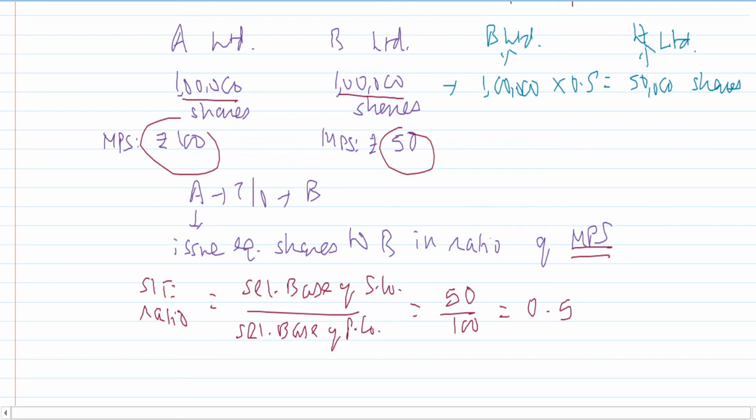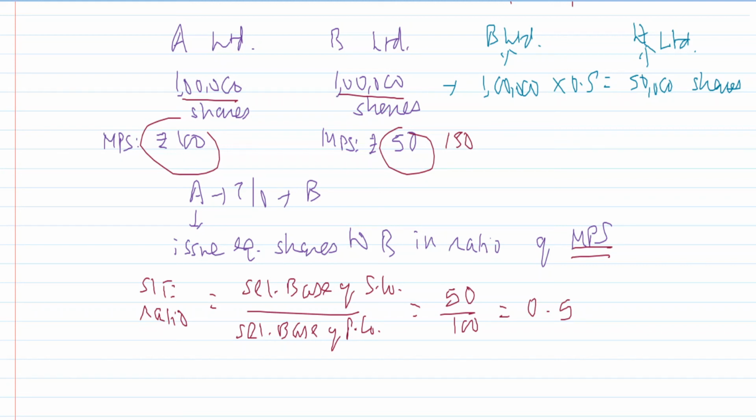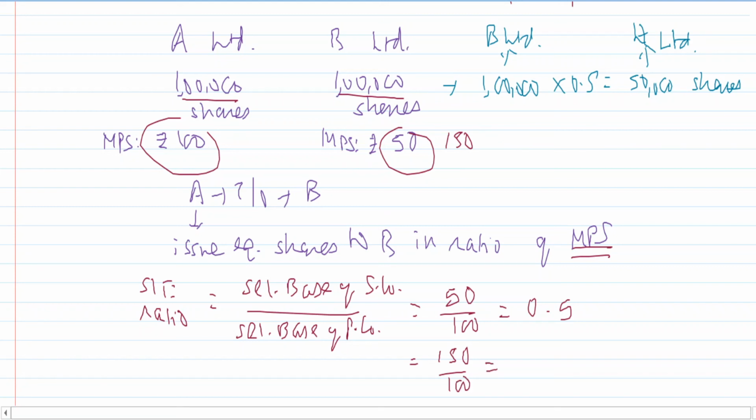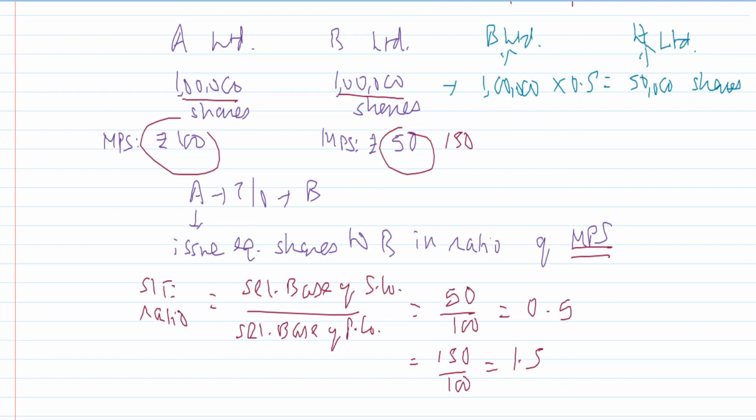But what if the market price per share of B Limited is 150? Then things will change now. This time it will be 150 divided by 100, so it will turn out to be 1.5. The value of one share of the selling company is higher than that of the purchasing company. So now the purchasing company will give them more number of shares. So that is how a share exchange ratio can be determined, and you can settle the purchase consideration.